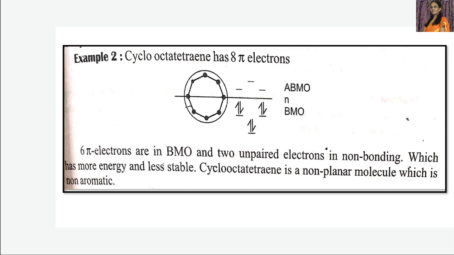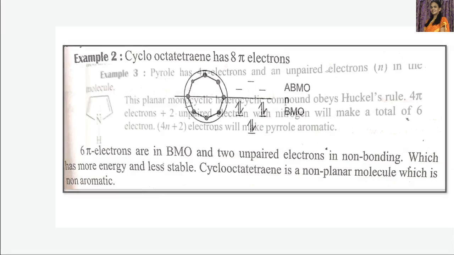It has 8 pi electrons. 6 pi electrons are present in bonding molecular orbital. 2 pi electrons are present in non-bonding molecular orbital, which are unpaired electrons. And because of the presence of 2 unpaired electrons in non-bonding molecular orbital, it has more energy and less stability, and it is not at all a planar molecule. Because of that reason, this molecule is said to be non-aromatic.